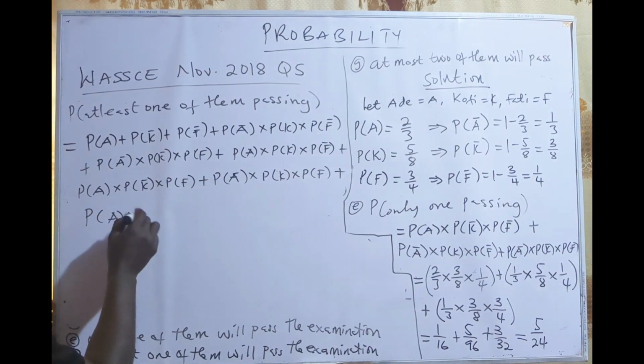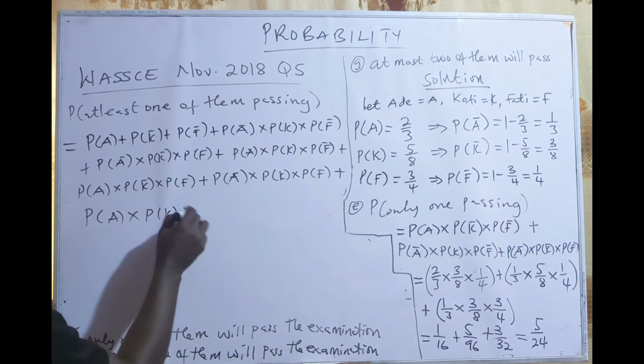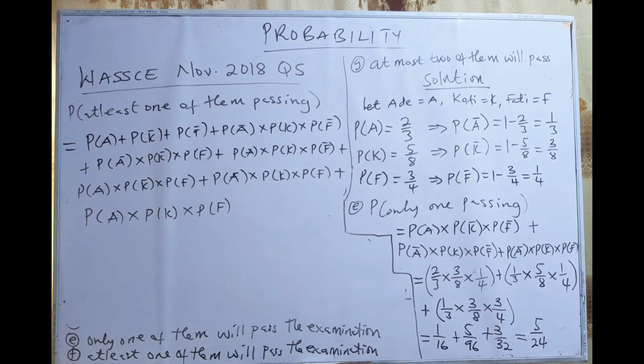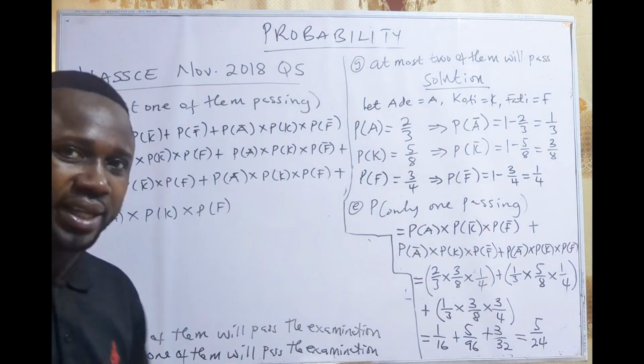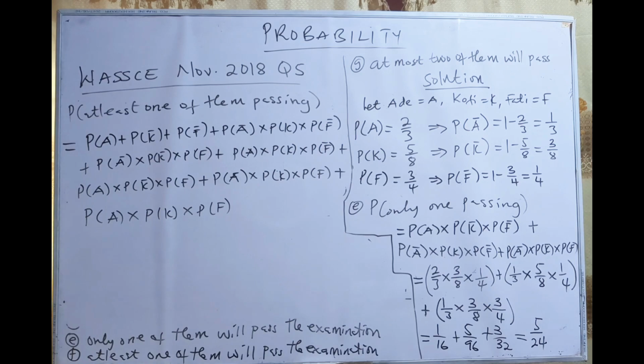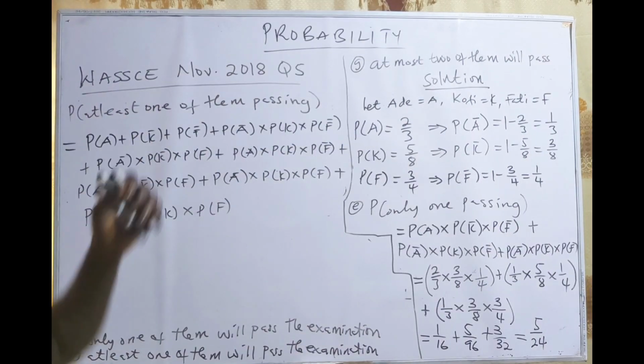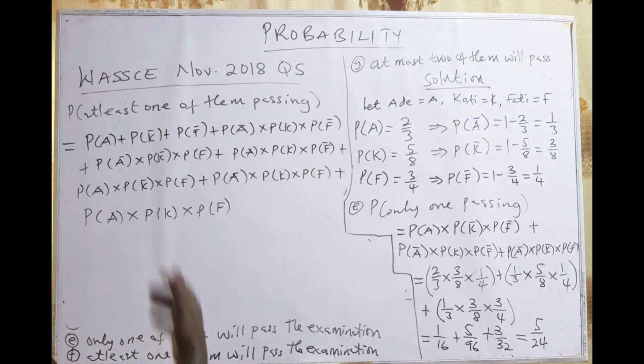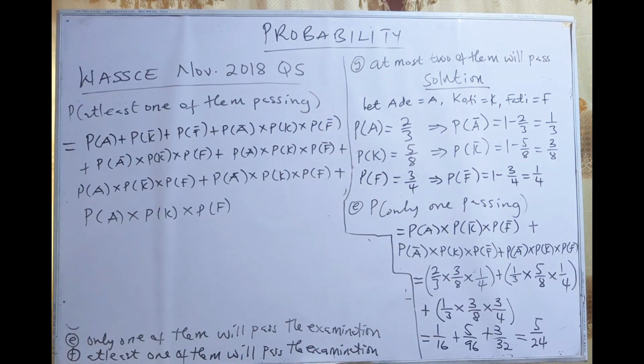Ade will pass, and Kofi will pass, and Fatih will pass. You see, imagine you doing all this work at a time. This is very tedious. Fortunately for us, this has already been done, so we are going to just substitute the values. Imagine that you have not done all this and you are now going to do them one by one. It means that you will struggle with the question.